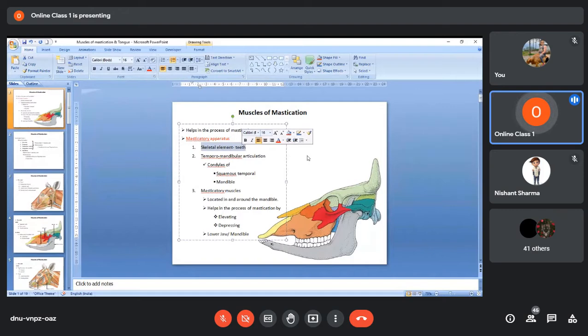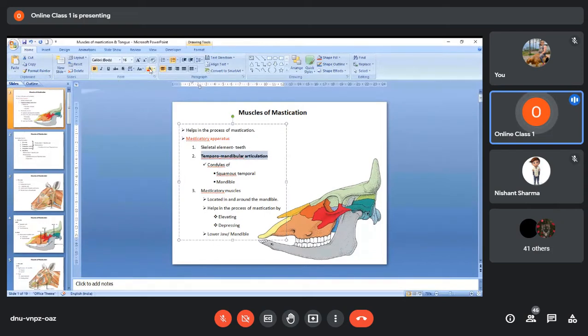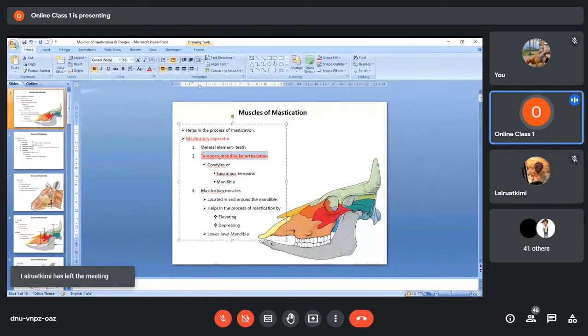Then for the process of grinding to take place, there should be some involvement of a movable joint, isn't it? And as a result, in the process of mastication, there is involvement of one joint, and that joint is called the temporomandibular articulation. So remember, this temporomandibular articulation is the only movable joint in the skull. All the other joints of the skull, like the internasal, frontonasal, or nasomaxillary, whatever joint you say, are mostly immovable, or movable only to a very small extent. But this temporomandibular articulation is a highly mobile joint.